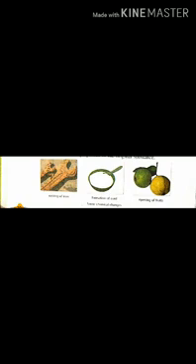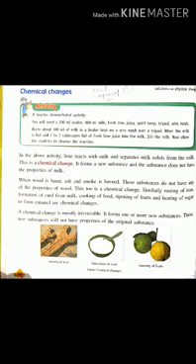Another example can be ripening of fruits. Whenever a raw fruit gets ripened, it also undergoes a chemical change. Another example can be heating of sugar to form caramel. You all know that in order to form caramelized sugar, we heat sugar. Caramelized sugar is basically a new substance which is formed from sugar by heating it. So it is also a chemical change.